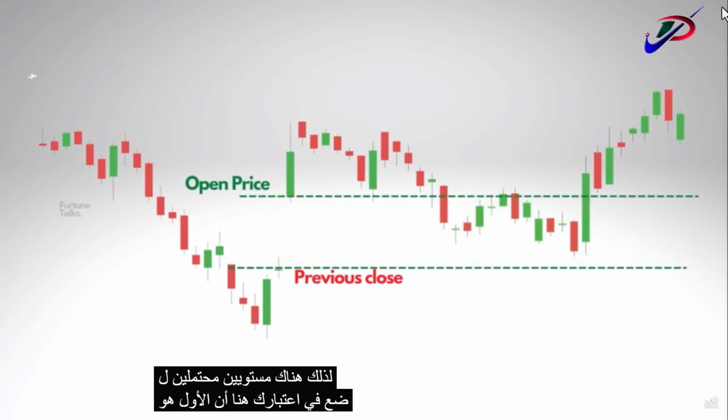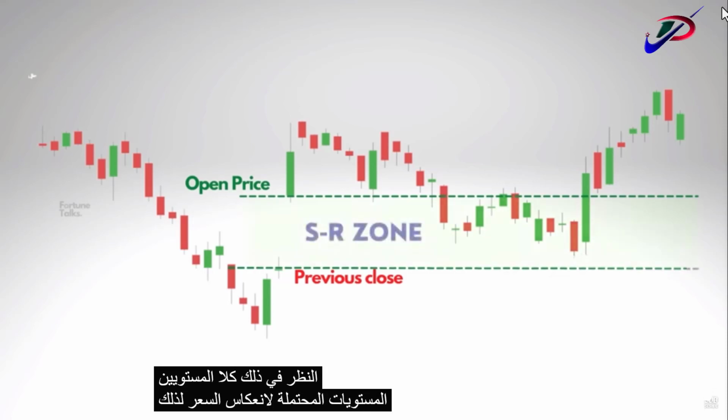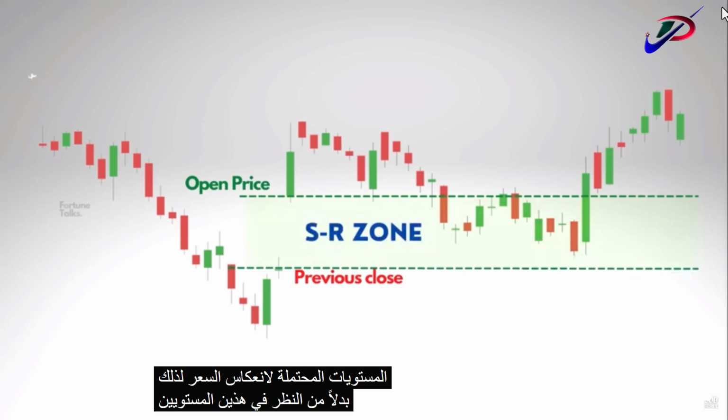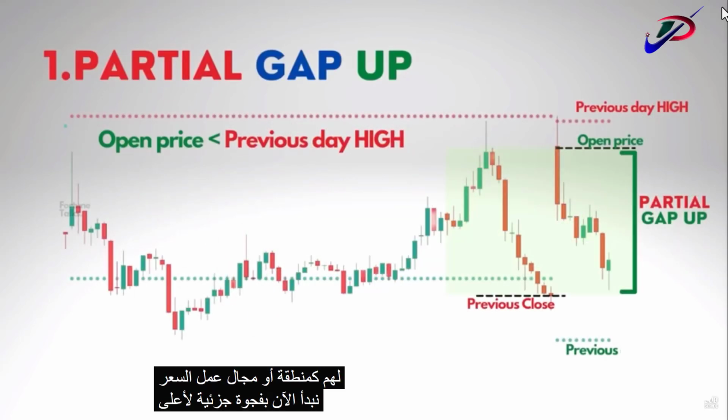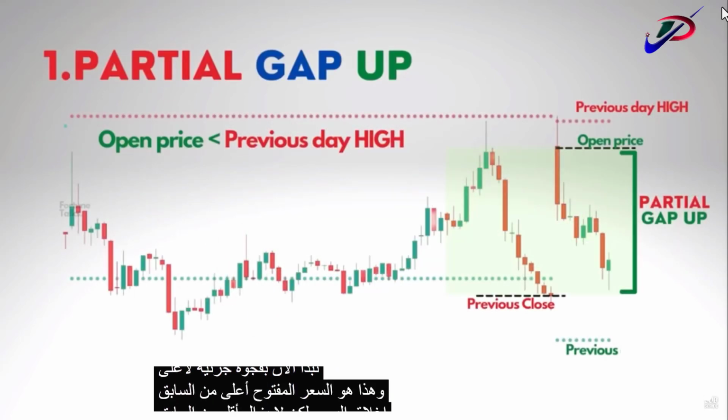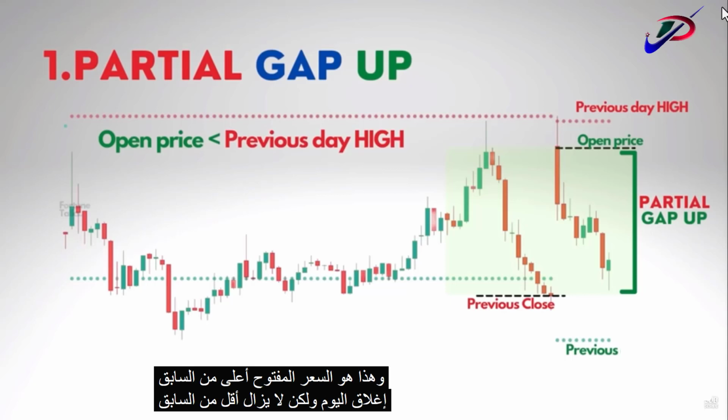The first one is the previous day closing price, which can oppose the prices. So is the opening candle of the particular day under consideration. So both these levels are potential levels for price reversal. So instead of considering both these levels as separate entities, we will look at them as a zone or area of price action. Now starting off with a partial gap up, that is open price is above the previous day close but still below the previous day high level.